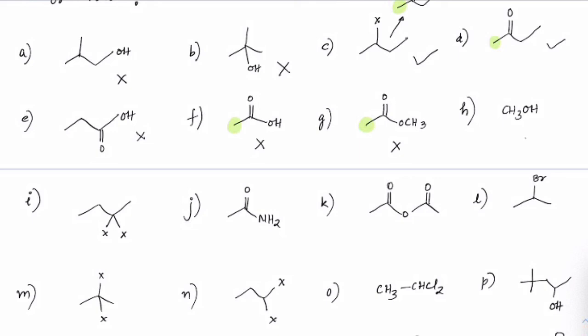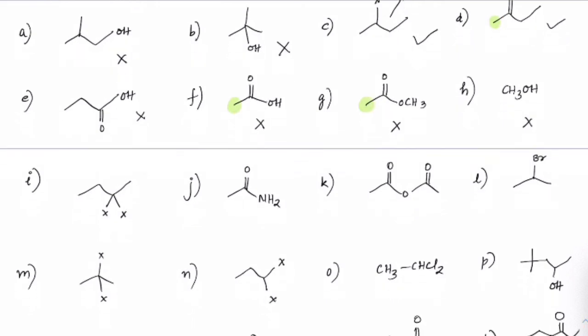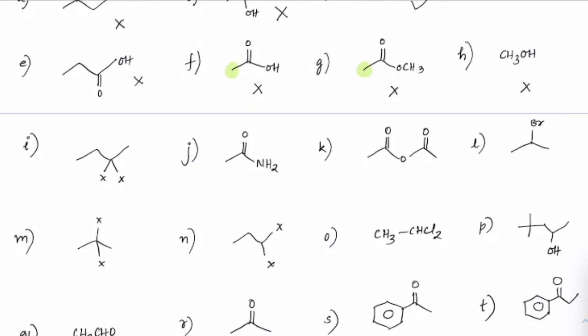If you have only methanol, it is not going to give, because methanol may convert into formaldehyde, but formaldehyde will not undergo further oxidation, and it will not have any methyl group after that. So there is no iodoform reaction. Next, you see there are two halogens here.